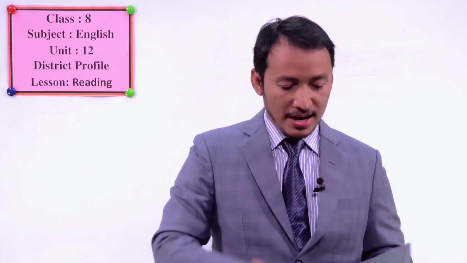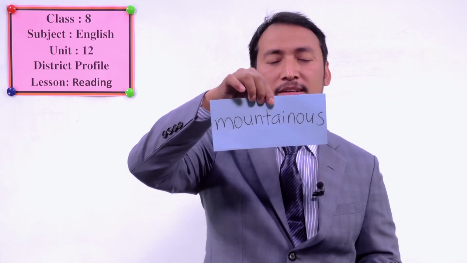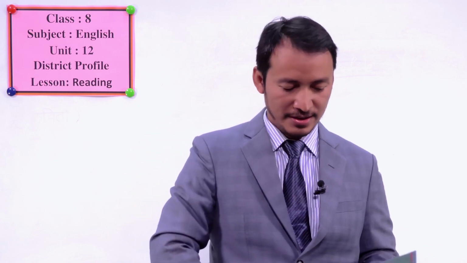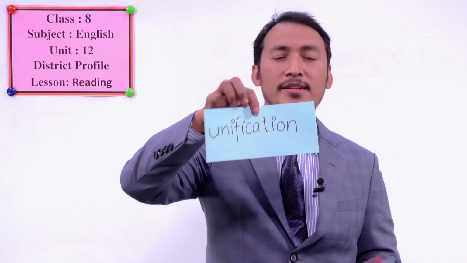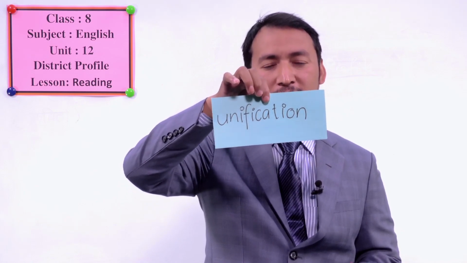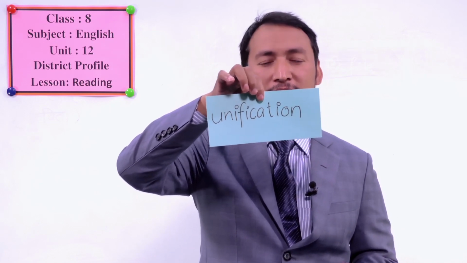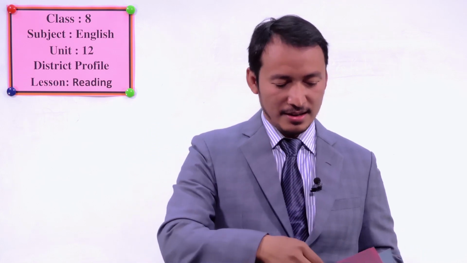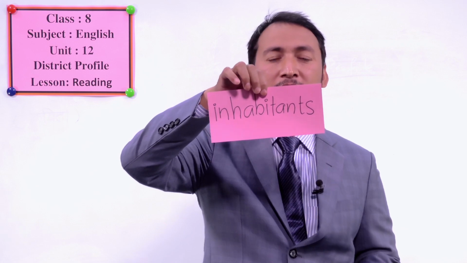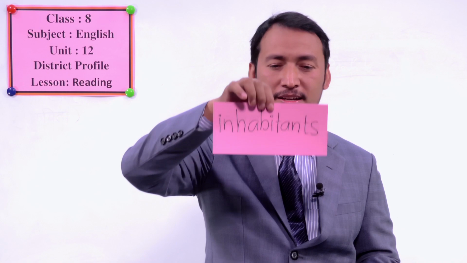Surrounded. Another one we have is mountainous. Can you pronounce it again? Mountainous. Yes, mountainous. Very good. Another word we have is this one. Can you read it yourself? Yes, unification. Once again, unification. Okay. Another new word we have is inhabitants. Once again, inhabitants. Yes.